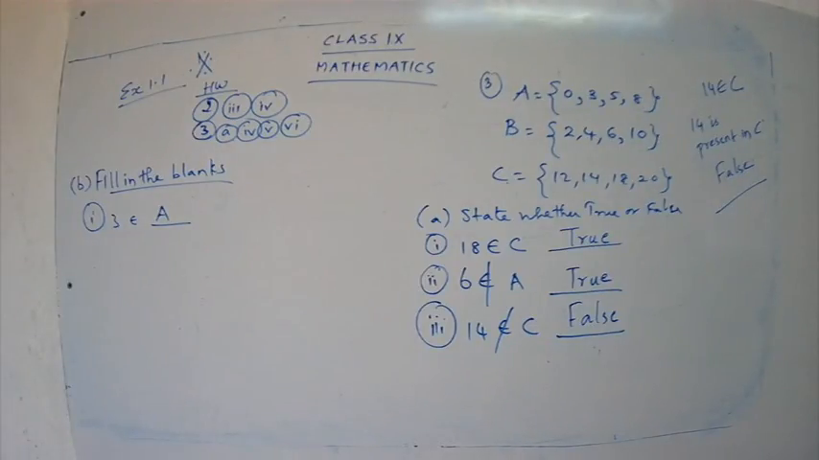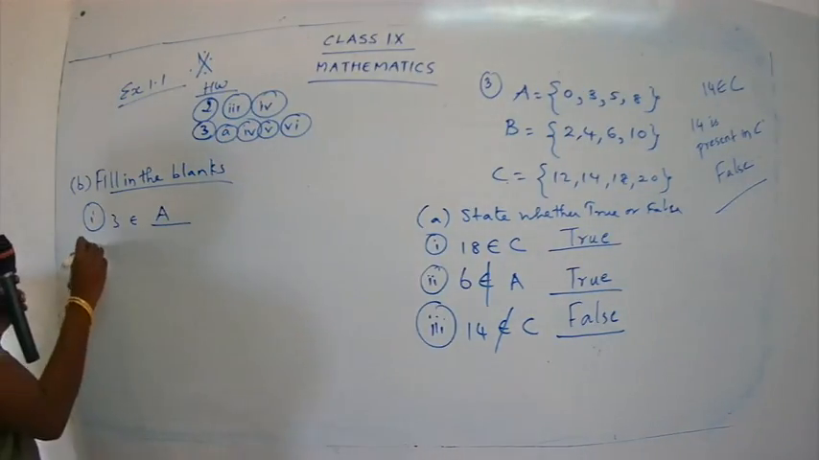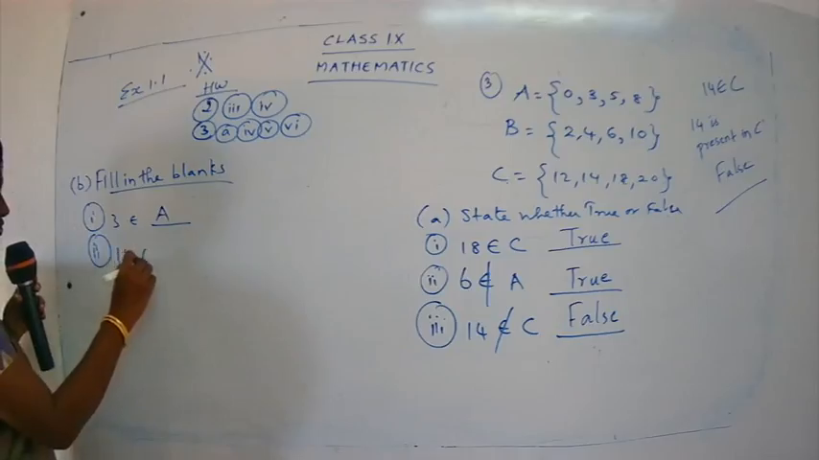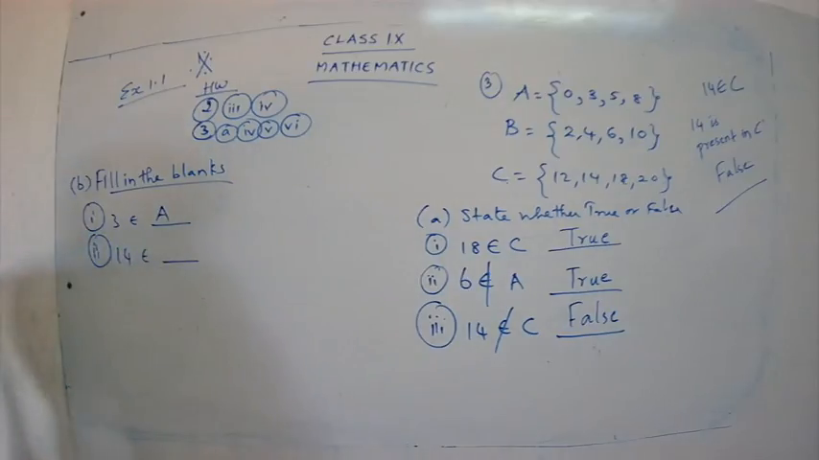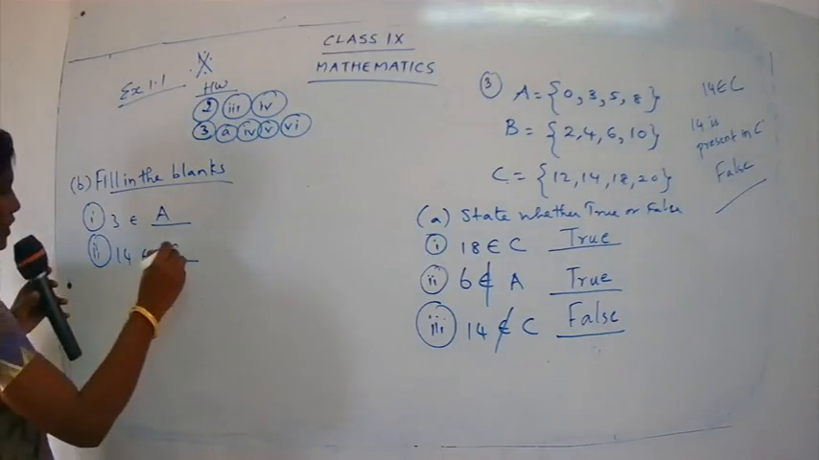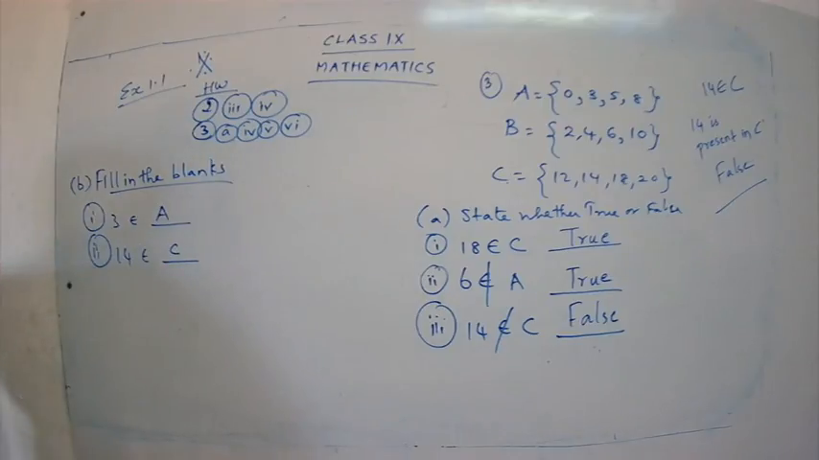Now let's go for the second subpart. 14 belongs to. Good. Which set does 14 belong to? Is it present in A? No. Is 14 present in B? No. Okay, then where is 14 present? In C. So 14 belongs to C. Clear? Done? So we have written the second subpart as 14 belongs to C.